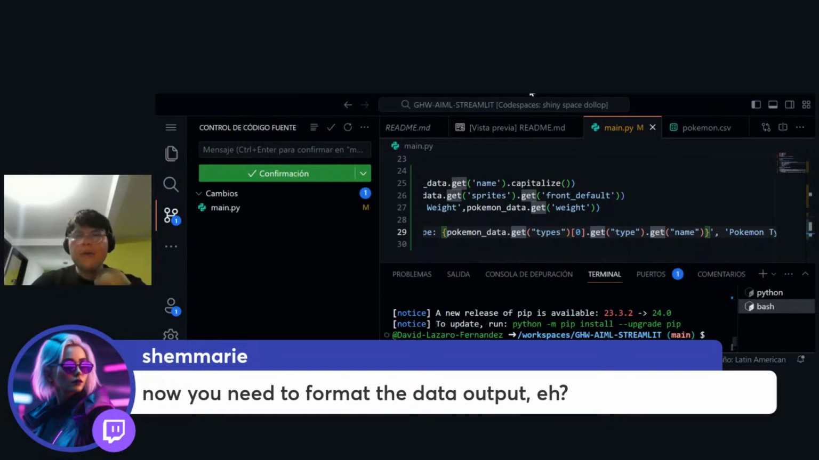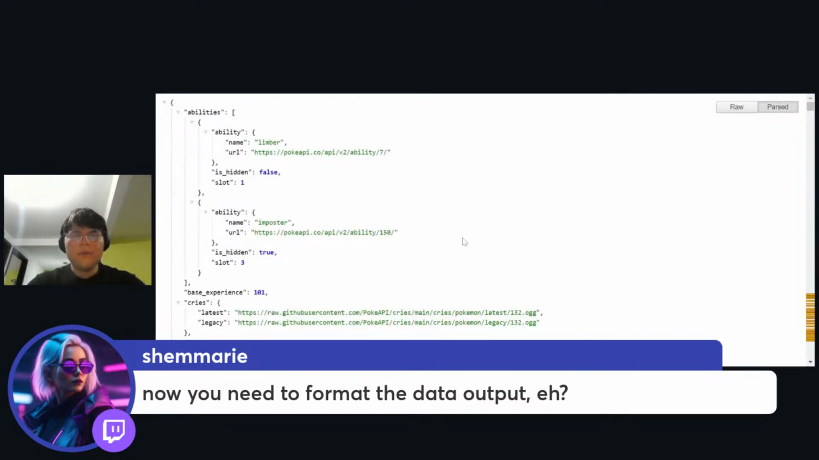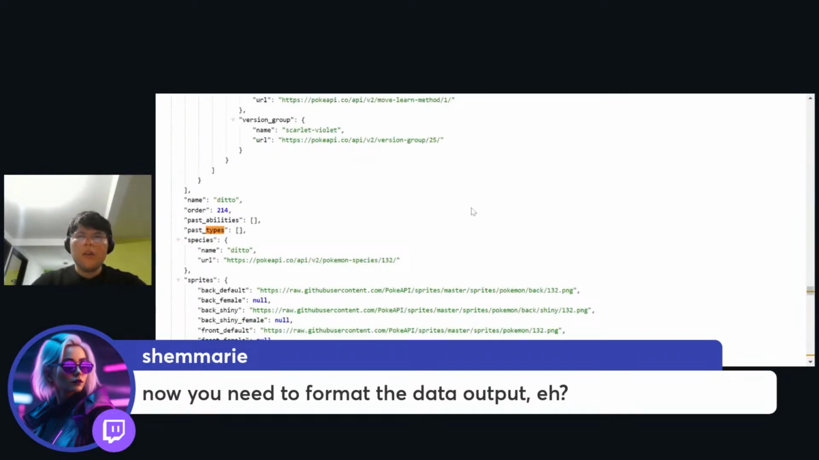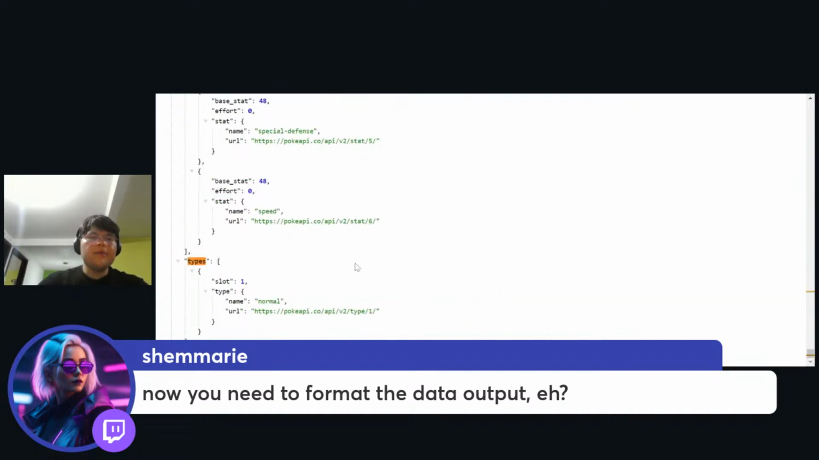So let's go and try to see the API to see what we are having here. So let me go for types. Yeah, so as we can see here in our JSON, we have an array called types, and this array has different types. And why is that? It is like that because Pokemon can have more than one type. They can be, I don't know, electric or normal or water or fire and something like that.